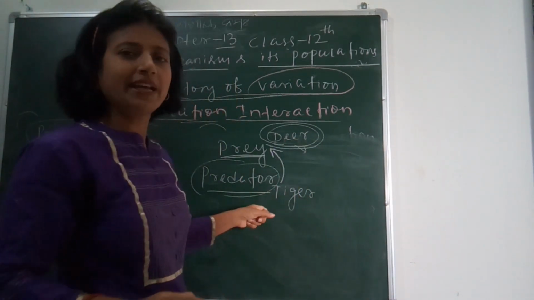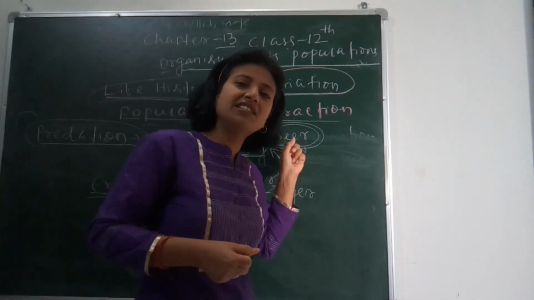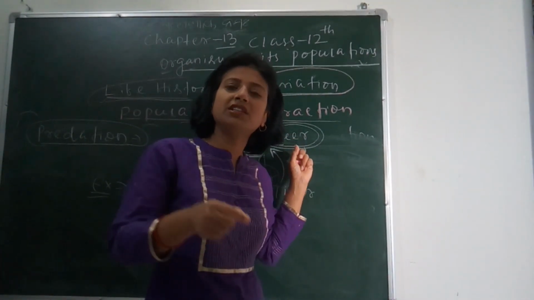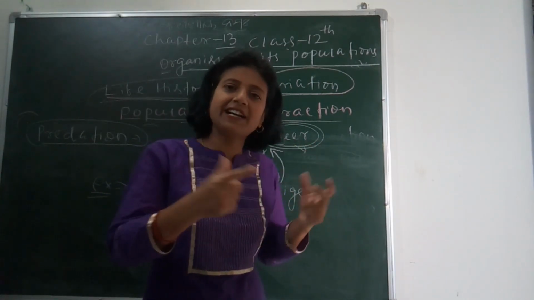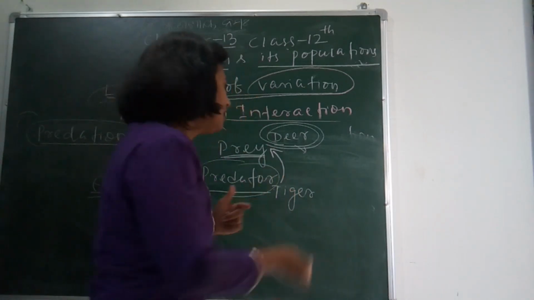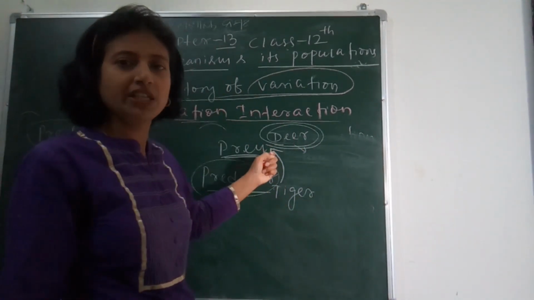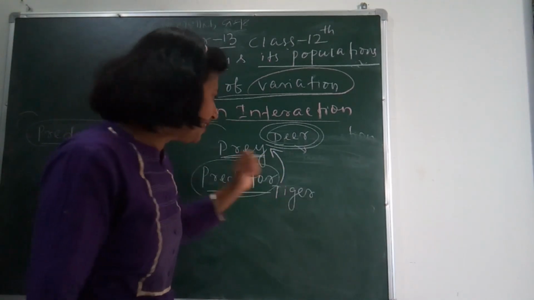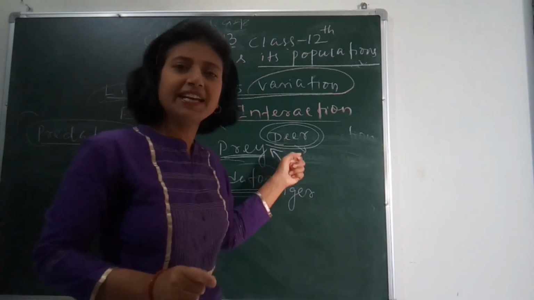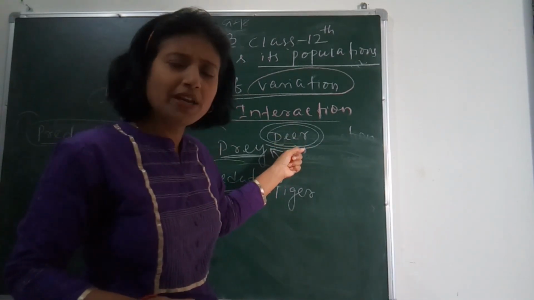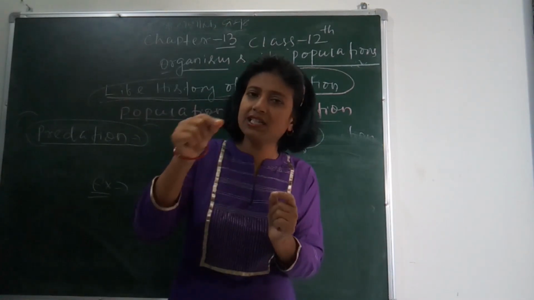If there is no tiger, then deer will increase, and if deer increase, they feed on grass or other plants, due to which grass and other plants get finished, and some days later the deer indirectly get extinct, due to which ecological imbalance will occur. The predator not only maintains the prey population, but also acts as a conduit for energy transfer in different trophic levels.